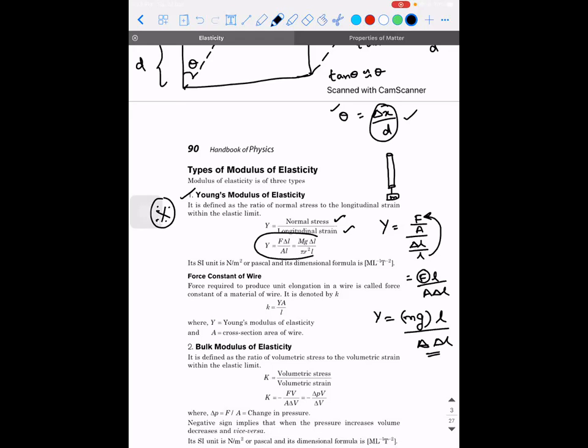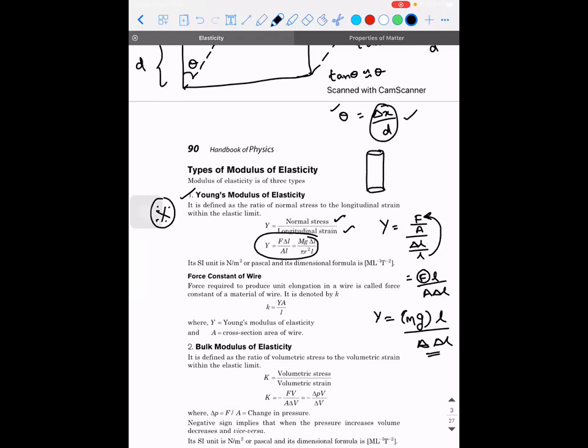Don't look at this. Here they have swapped and written it. Sir, tell me, that M is the mass of the wire, right? Mass of the wire, you can say, or if there is any suspended one, you can take that also. So you want to say this M as the mass of the wire.